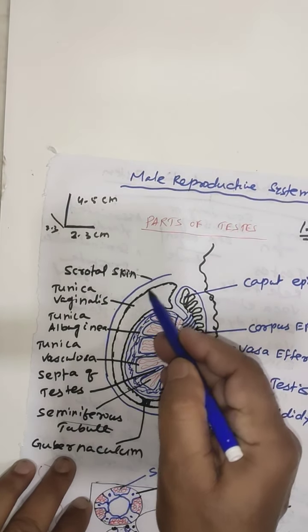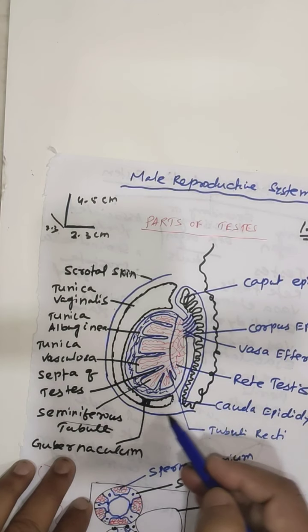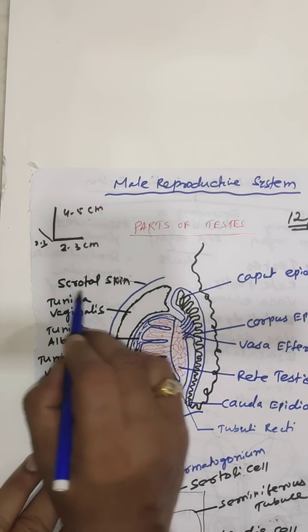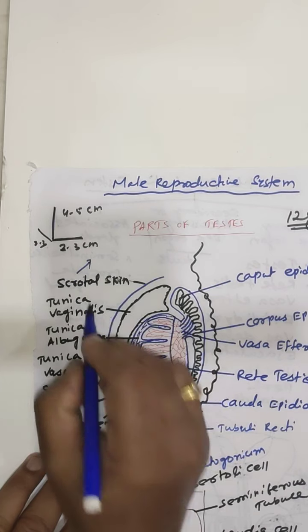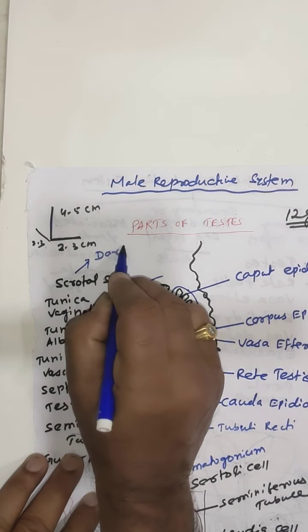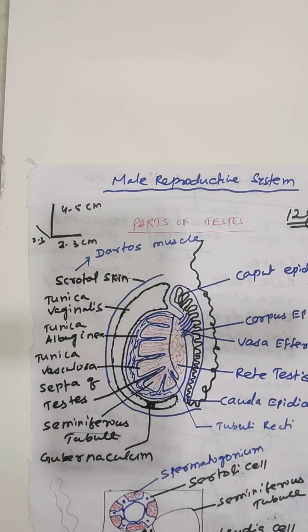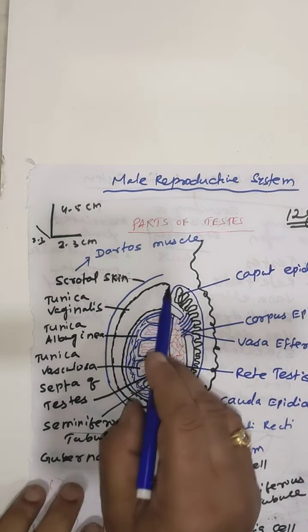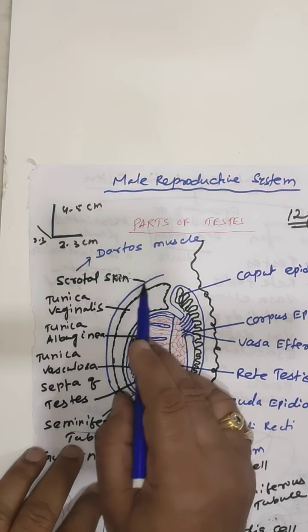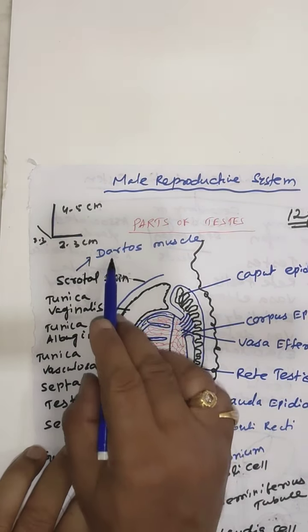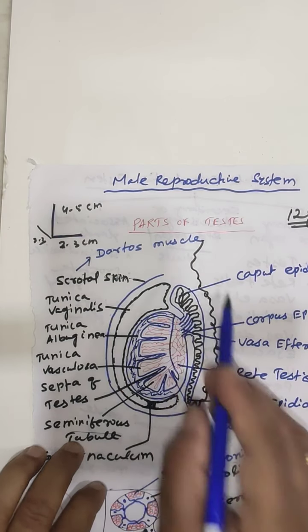The testis is found inside the scrotal sac. The scrotal sac, or scrotal skin, is composed of specialized muscles called the dartos muscles. Clear? The testis is found inside the scrotal sac, which is composed of dartos muscles.